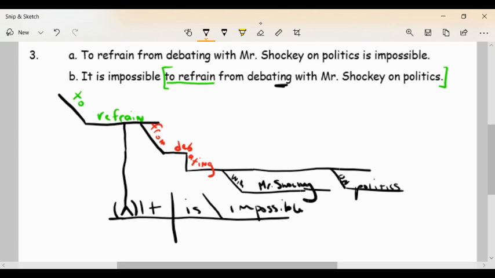All right. So once again, it's the anticipatory it. It all depends on what your focus is. If you write the B sentence, you're focusing on debating with Mr. Shockey on politics. If you're focusing on how it's impossible, the impossibility is what you really want to focus on, write the A sentence, but they're the exact same ones. So this will get you through number 4 on your modeling exercise. This is definitely a question I ask on your quiz number 3. So just be ready for it.